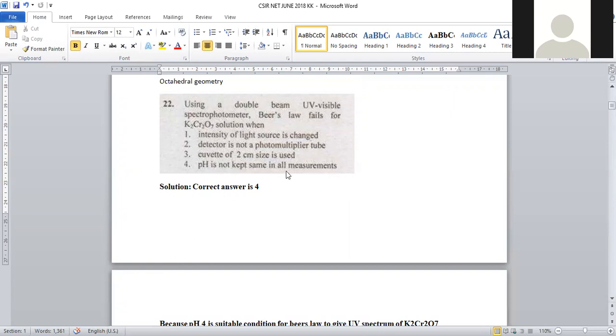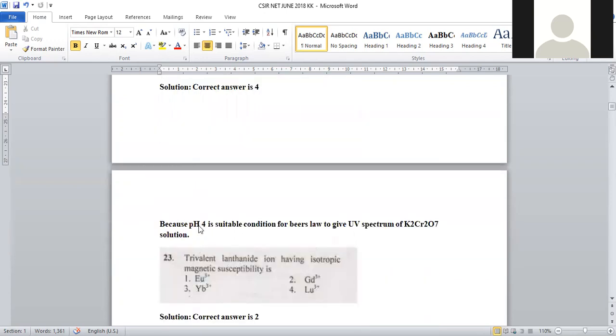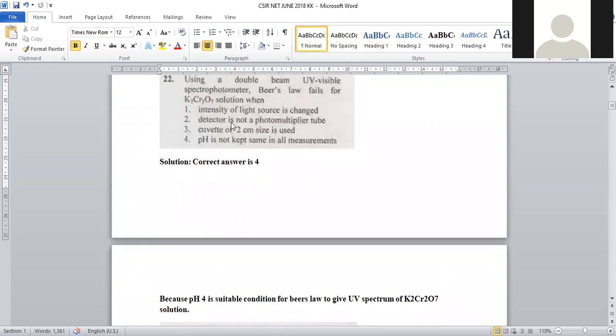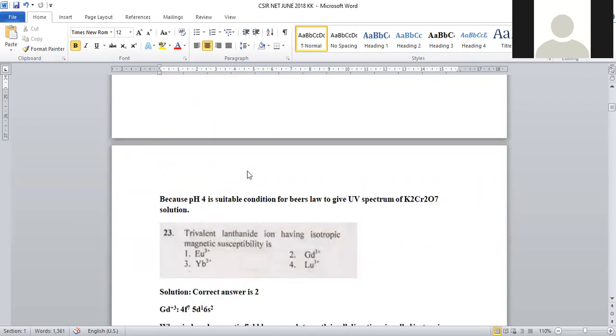If pH is not constant, what happens? The UV visible spectrometer will not give any signal for this potassium dichromate. The correct option will be option number 4. If pH is varied, it will not give any signal in this electronic spectroscopy, right? So for question number 22, option 4 will be the right answer.